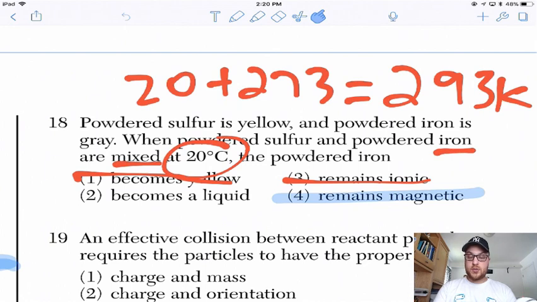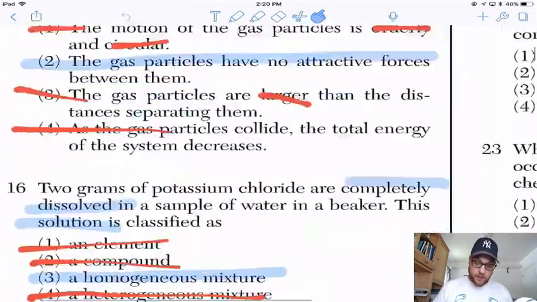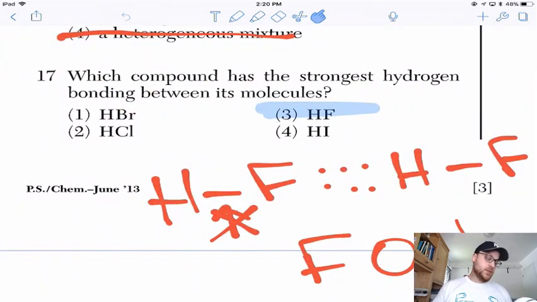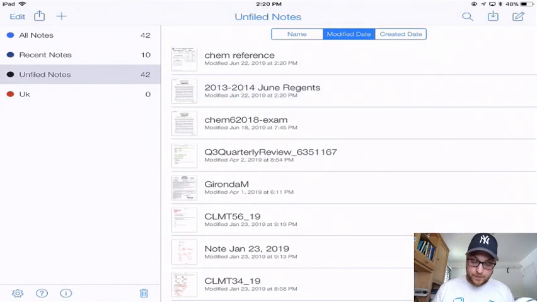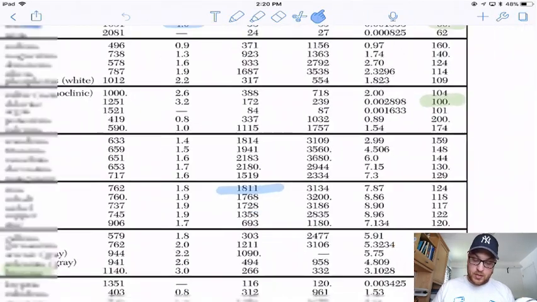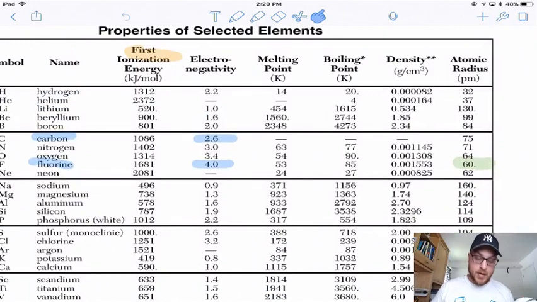All right, which would have the strongest IMFs if FON was not a choice? So let's say you had HN, HO, and HF all as options. You would want to choose HF because HF is the most polar bond. So the strongest IMF is going to exist between the most polar bonds.